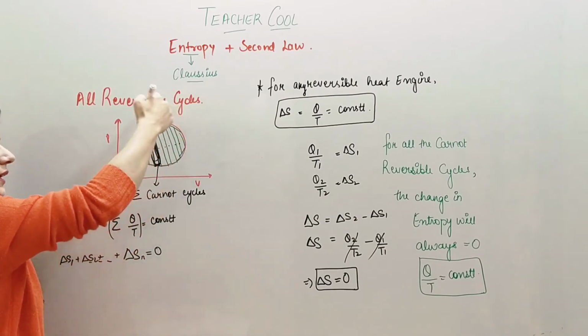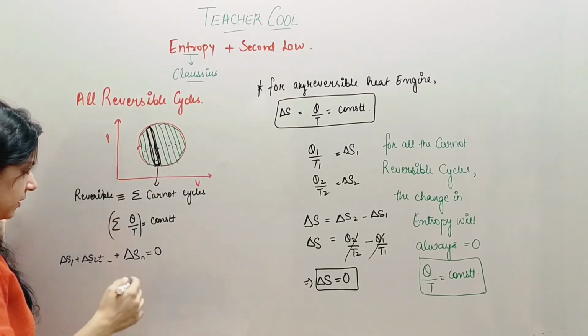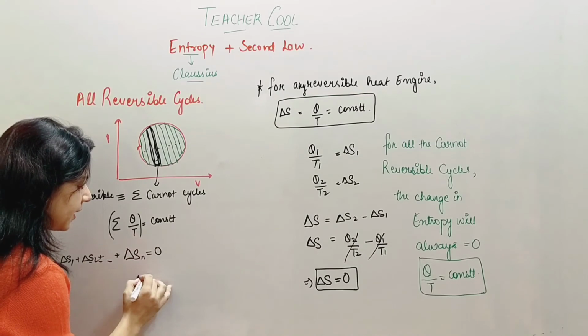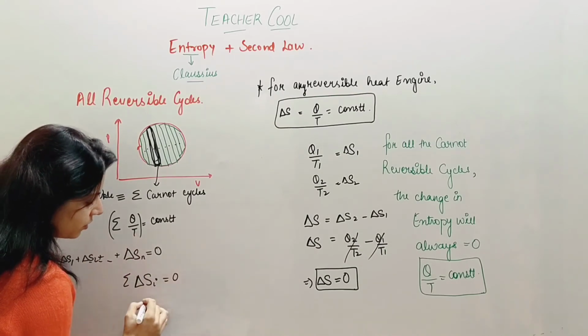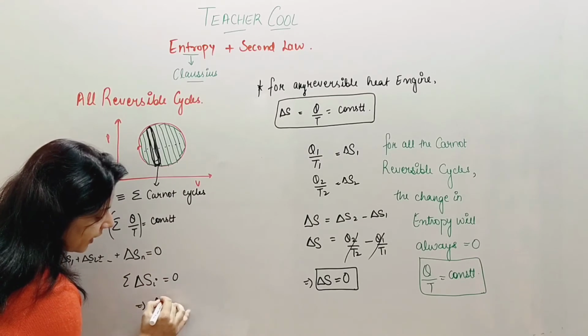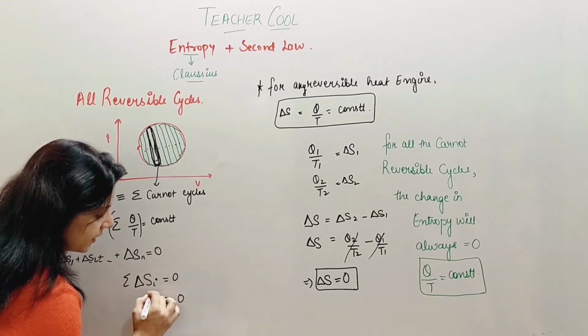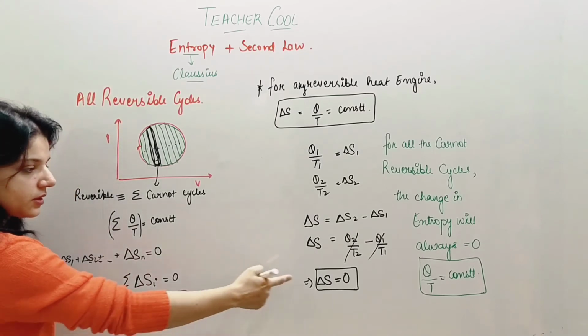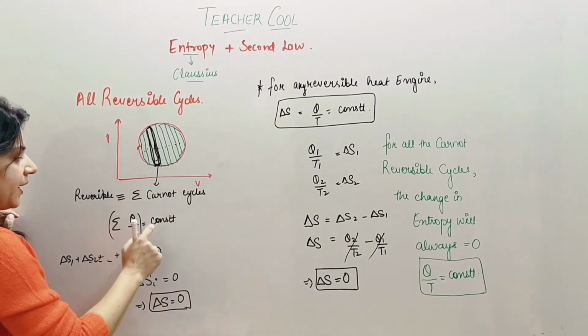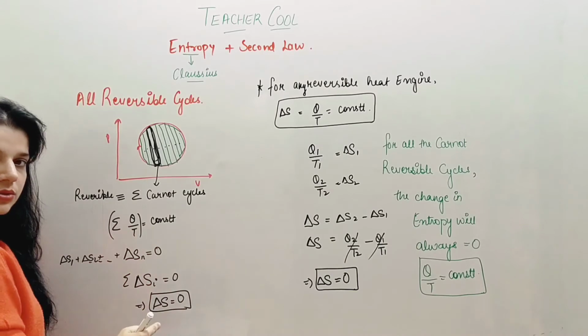So for the entire reversible cycle, I'll say delta Si summation is also equal to 0. That means for the entire reversible cycle, delta S is equal to 0. The same result, Q by T is constant, delta S is equal to 0.